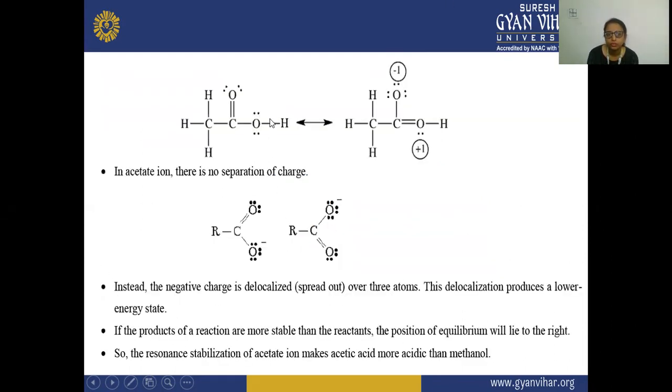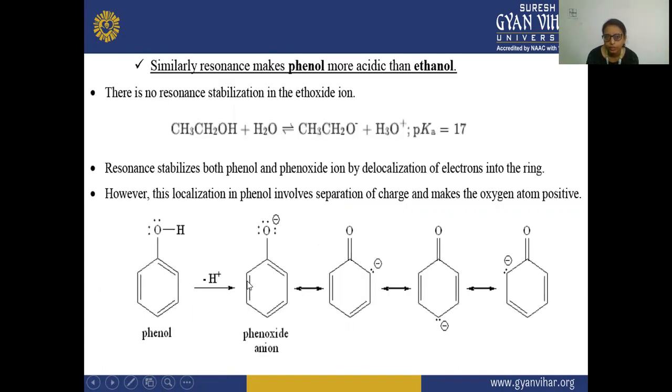Next, in this, you can see the minus 1 and this plus 1. Okay, continuous resonance is occurring. There is no separation of charge. Instead, the negative charge is delocalized over the 3 atoms. Here, 1, 2, 3. The delocalized position is a lower energy state, and if the product of the reaction is more stable than the reactant, the position of the equilibrium will lie to the right. So the resonance stabilization of acetate ion makes acetic acid more acidic than methanol.